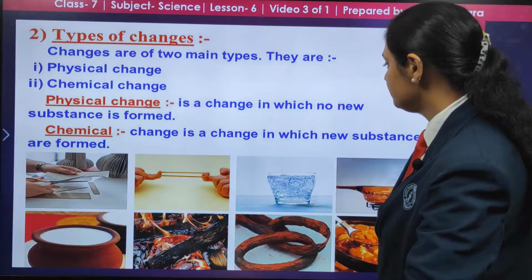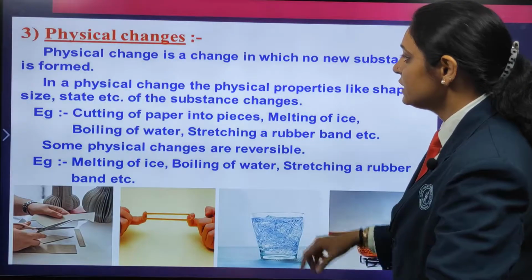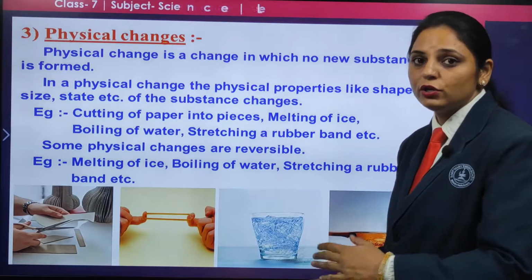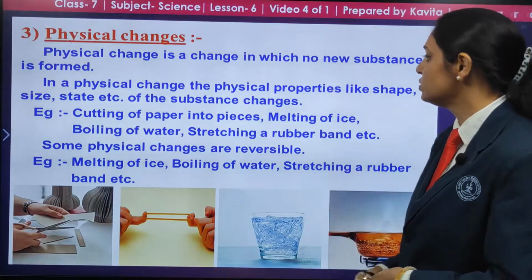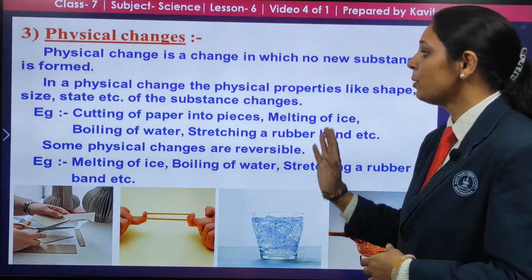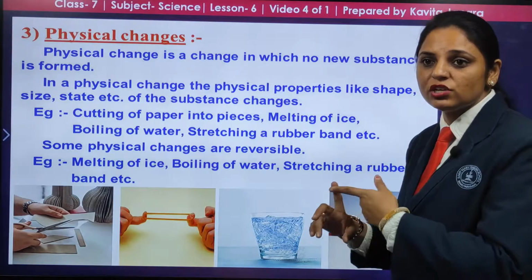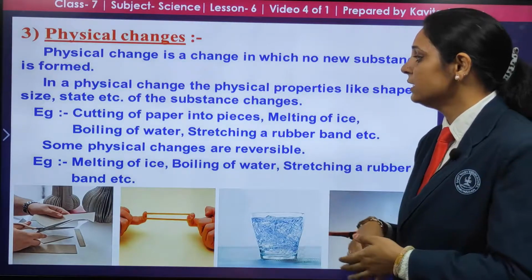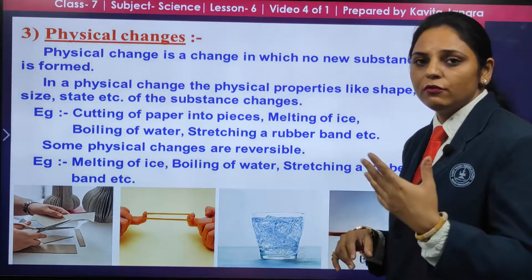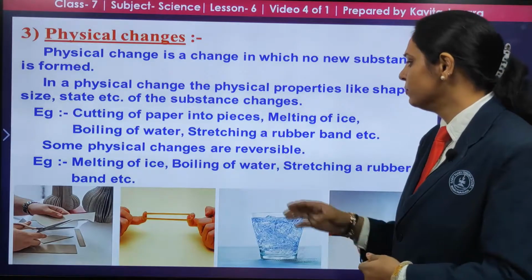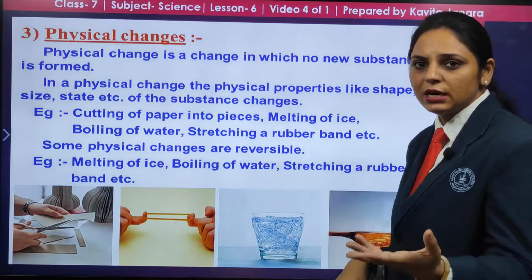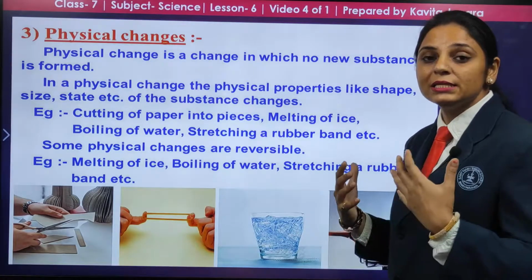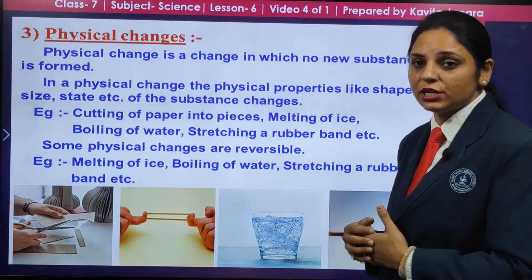Now let's see physical changes, the changes in which no new substances are formed. As I told, the physical properties which we consider are change in the shape, size or the state. These things of the substance change. For example, if you cut a paper into pieces, melt ice, boil water, or stretch a rubber band, all these are physical changes.